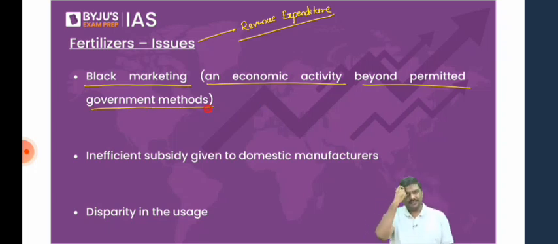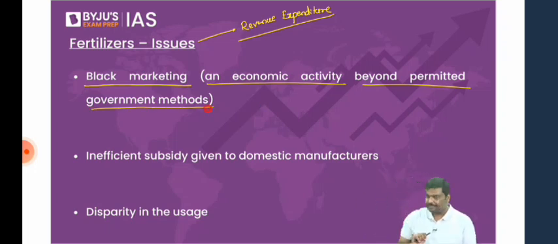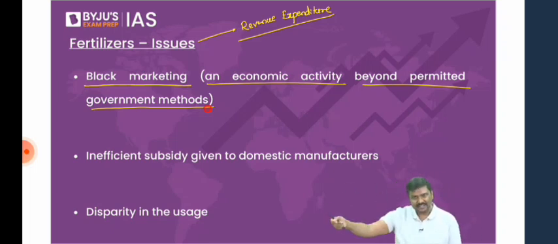So, what do you mean by this? Let me explain to you. Imagine you want to purchase gold. What is the method which is allowed by the government? A jewelry maker is there. You can go to the jewelry maker, pay the amount of money, pay the taxes, and purchase gold. All of you agree this is the method that is allowed by the government.